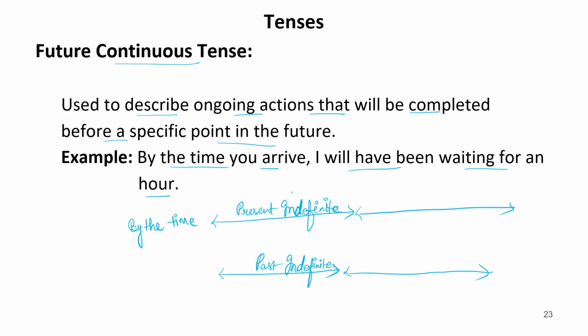Now if the sentence is in present indefinite, the remaining part will be in future perfect. Or if it is in past indefinite, it should be in past perfect. Now this sentence can also be in perfect continuous. It is future perfect continuous. Now by the time you arrive, I will have been waiting for an hour. It means when you will arrive, I have already waited for 1 hour.